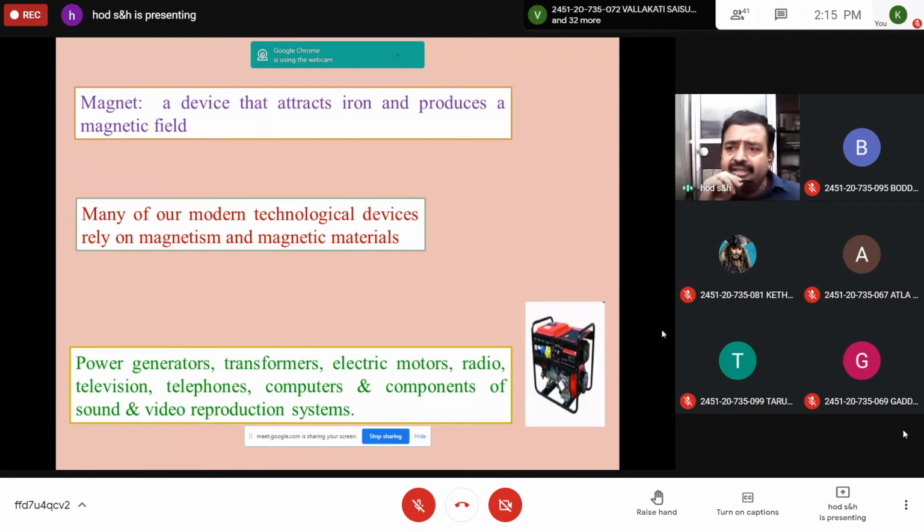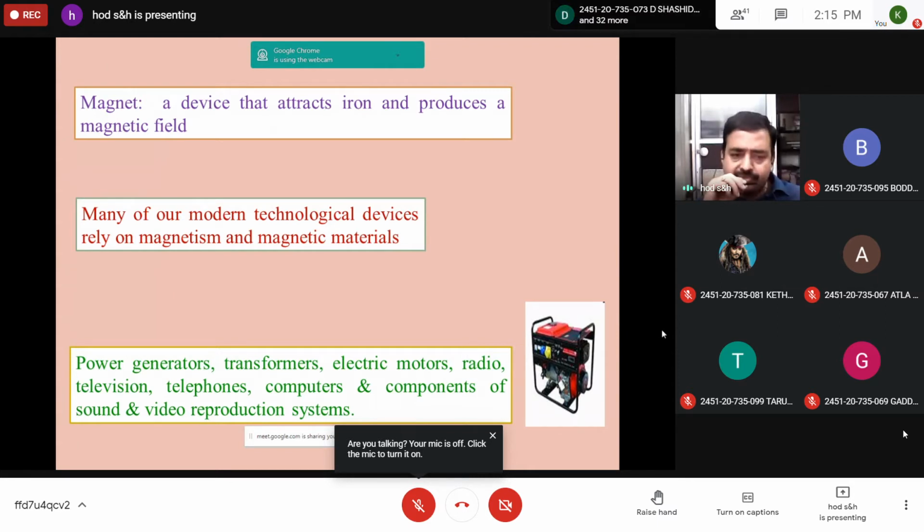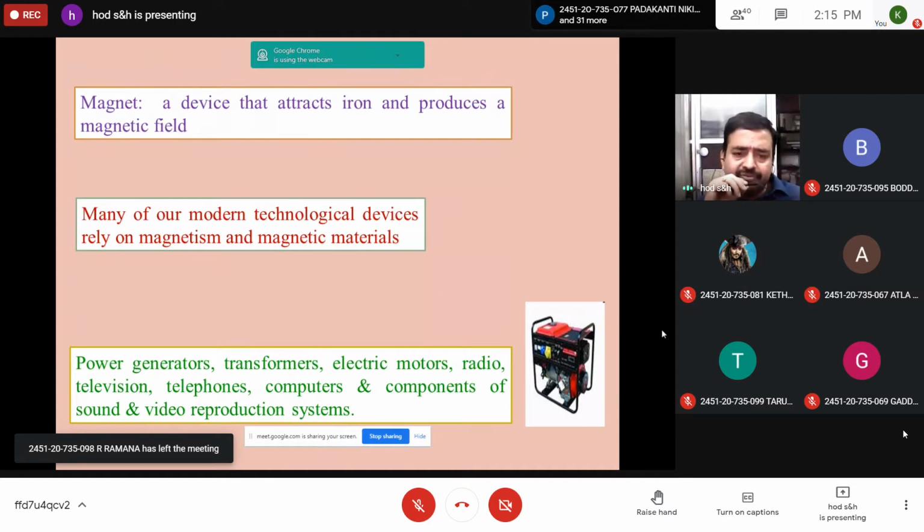A magnet is a device that attracts iron and produces a magnetic field, as you said. This is very important in modern technology because many technologies involve the properties of magnetic materials and the phenomena of magnetism. Electromagnetic devices all work on it: television coils, scanning coils, and computer data also.